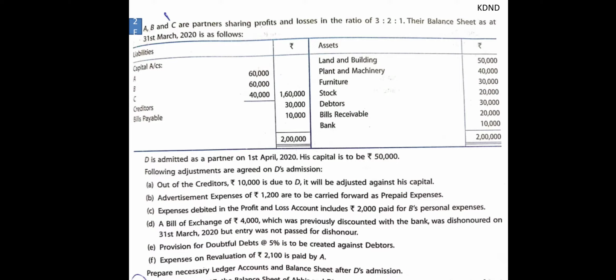So here creditors include D. D is standing as a creditor, so that is to be adjusted against his capital. So finally D is liable to bring how much rupees? He is liable to bring 50,000, but of this 10,000 is creditors to be adjusted. So ultimately he will bring only 40,000 as capital.